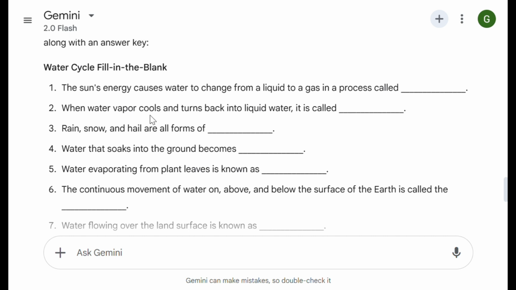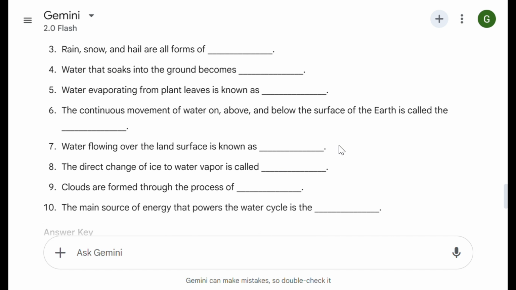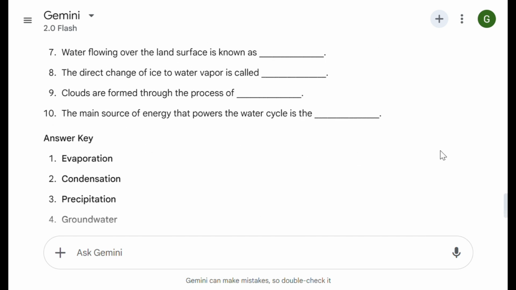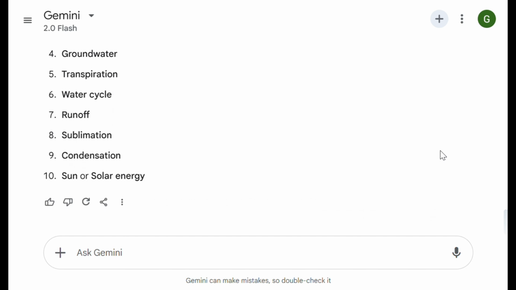When water vapor cools and turns back into liquid water, it is called dash. Rain, snow, and hail are all forms of dash. So in this way, 10 questions are generated, and these are the answer keys. So in this way, you can try with some other examples.